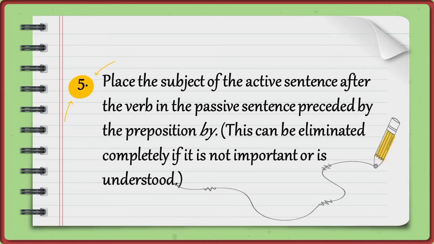This can be eliminated completely if it is not important or is understood. Tempatkan subjek kalimat aktif setelah kata kerja dalam kalimat pasif yang didahului oleh preposisi by atau oleh. Ini dapat dihilangkan sepenuhnya jika tidak penting atau dipahami.